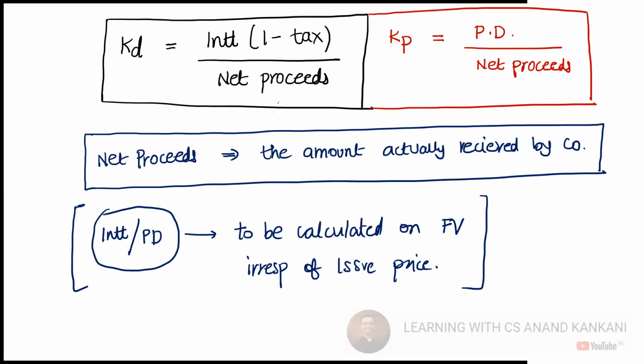The second point is that for cost of debt or cost of preference, we divide by the net proceeds. And what is the net proceeds? It is the amount actually received by the company, and interest and preference dividend both are to be calculated on the face value and not on the issue price.